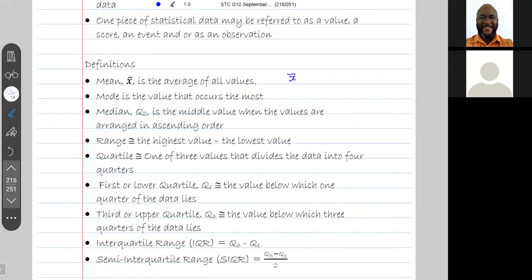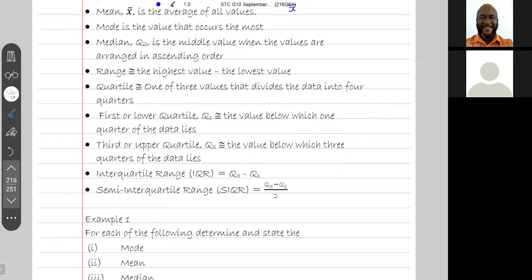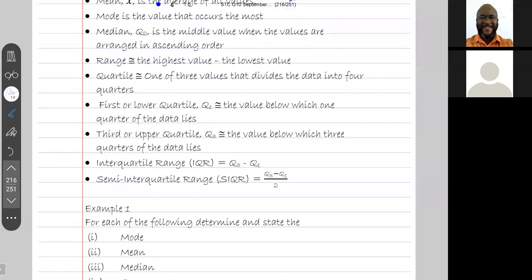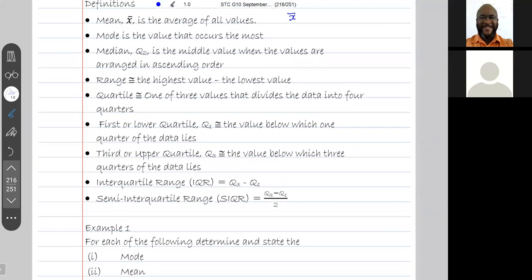Guys, the interquartile range, IQR, is Q3 minus Q1, Q3 being the upper quartile, minus Q1, the lower quartile. The semi-interquartile range, SIQR, is Q3 minus Q1 divided by 2. Do not worry about it. You're about to see this entire thing in action.